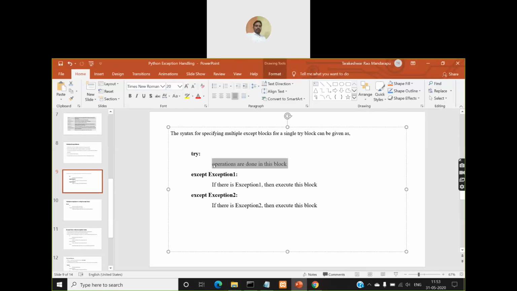One is type error, the other one is name error, say for example. So in the first except block you mention one exception, that is type error. In the second except block you mention name error, right? So if type error occurs, then the first except block will be executed. If name error occurs, then the second except block will be executed. So that is how multiple except blocks will work.